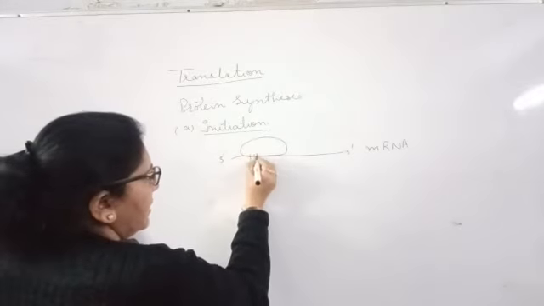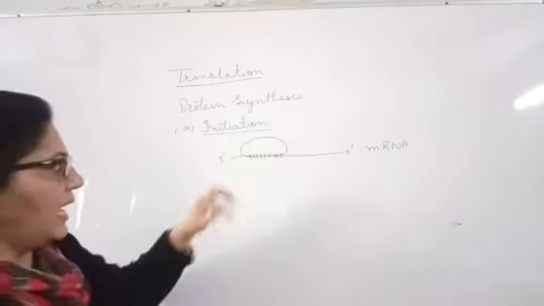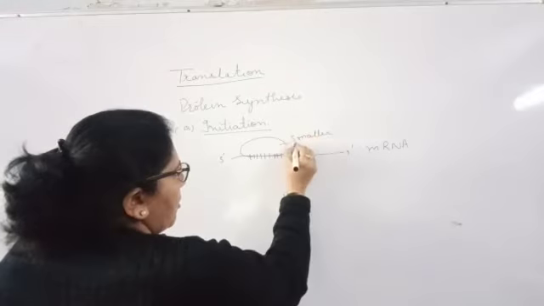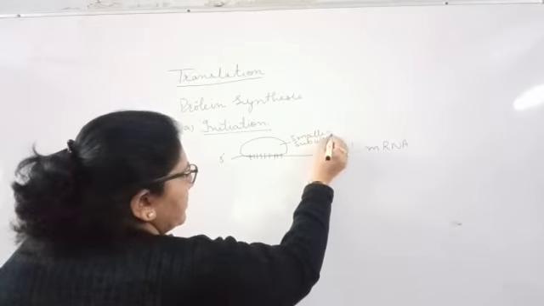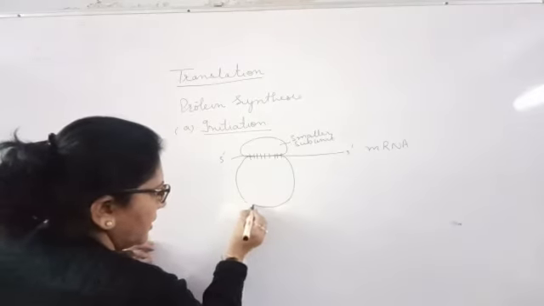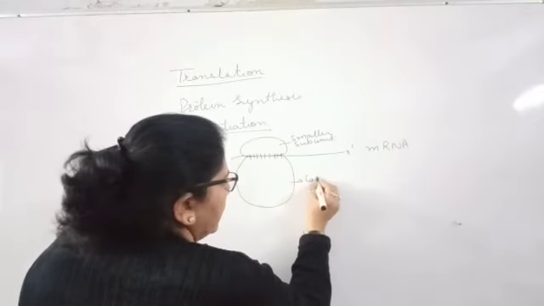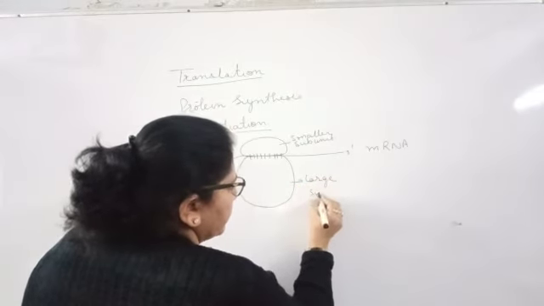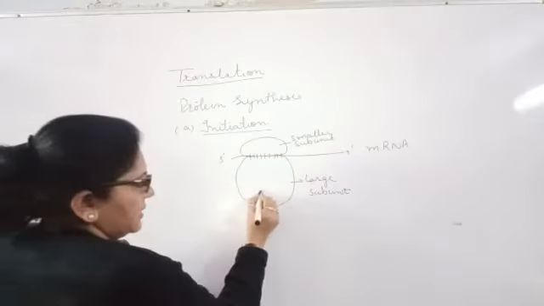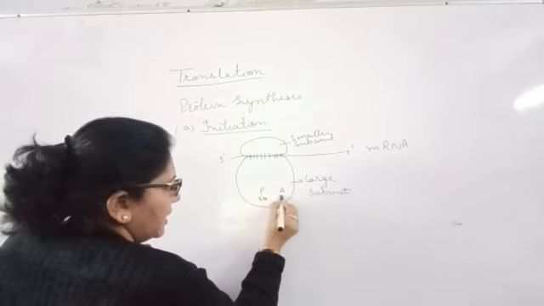Here we have the codons. This is your smaller subunit of the ribosome, and then there will be a larger subunit. The larger subunit has three sites, that is the P site, A site and E site.